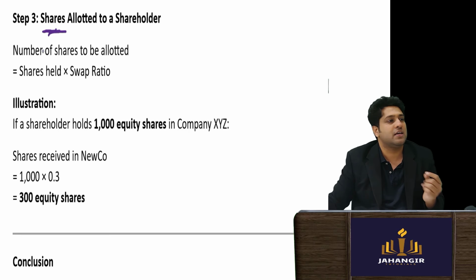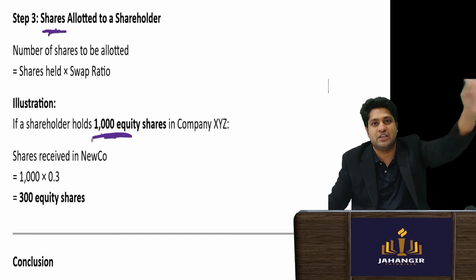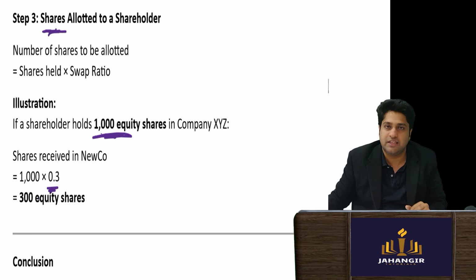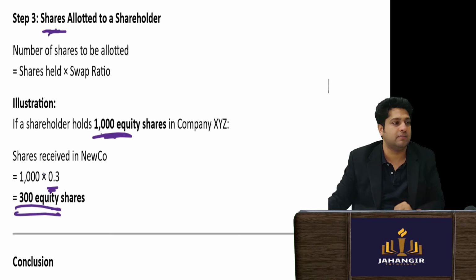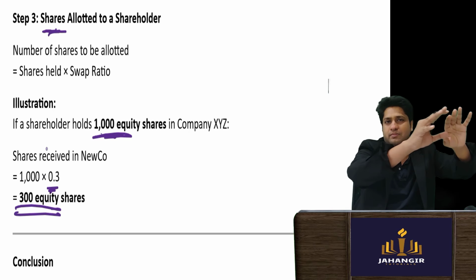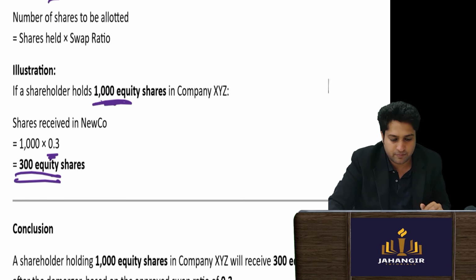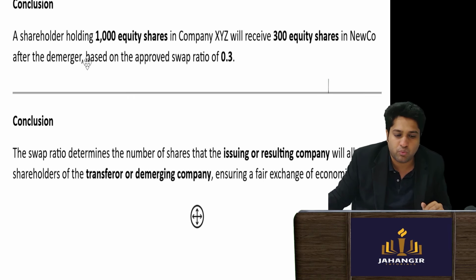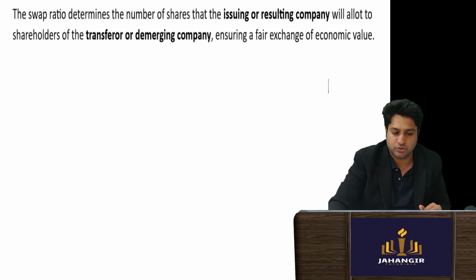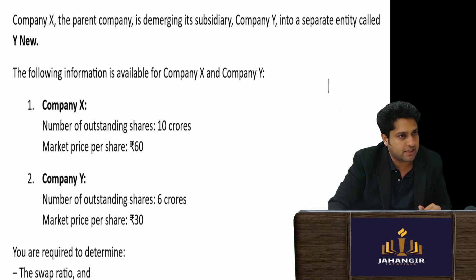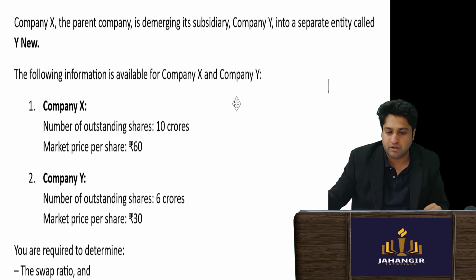If you were holding 1000 equity shares, then 0.3 shares will be issued for each, so 300 shares will be issued. The logic is very simple. A third of the value has been split off, so that much is being given back. So if you were holding 1000 shares, the swap ratio means 300 shares will be issued. Now let's look at another example with the same logic.